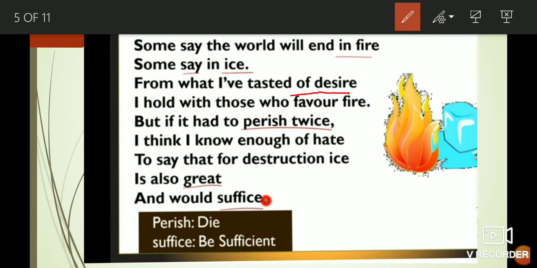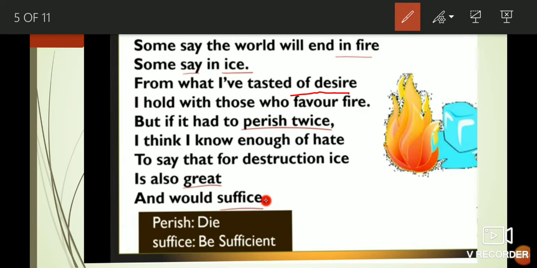And would suffice means if the world has to be destroyed twice, then ice is also sufficient. The poet has experienced that hatred is as powerful as desire, as fire was. It also has the capacity to destroy, to perish all the world.